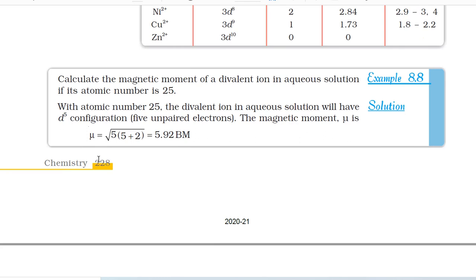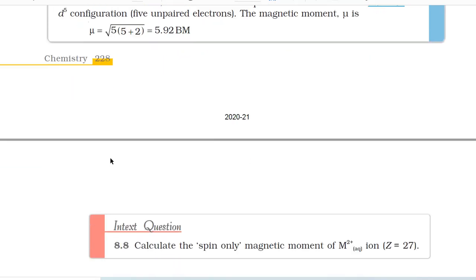Example 8.8. Calculate the magnetic moment of a divalent ion in aqueous solution if its atomic number is 25. With atomic number 25, the divalent ion in aqueous solution will have d5 configuration (5 unpaired electrons). The magnetic moment mu equals the square root of 5(5+2) equals 5.92 Bohr magnetons.